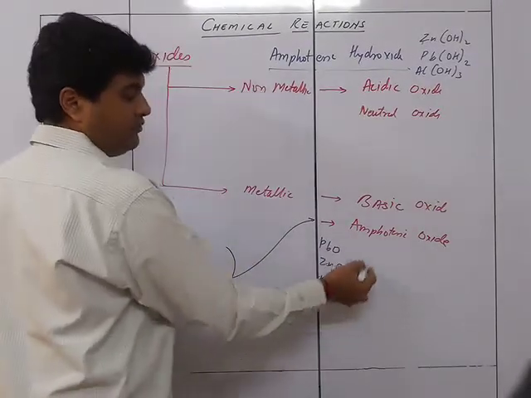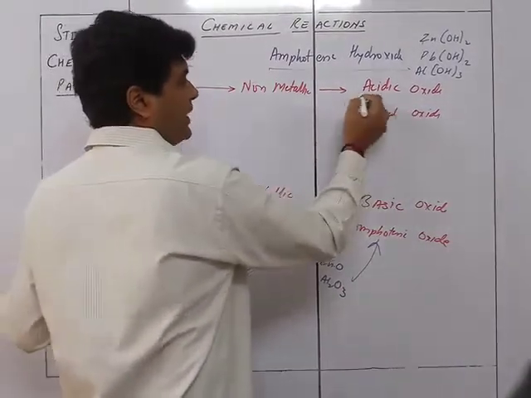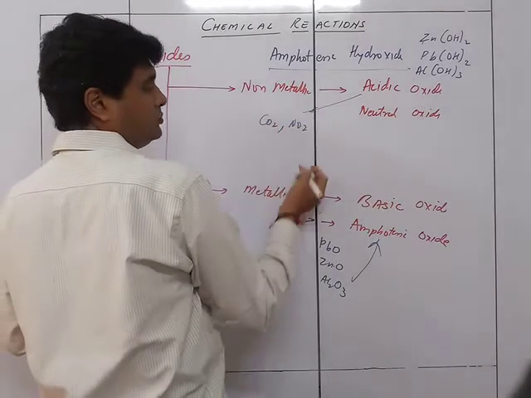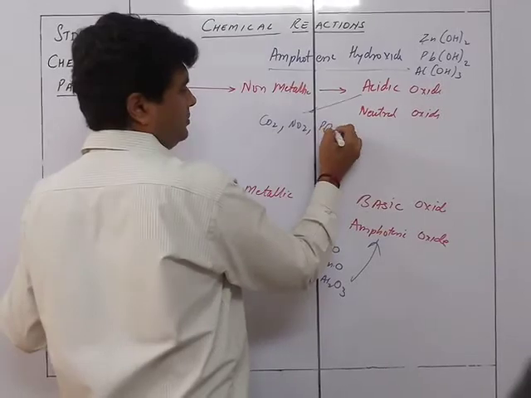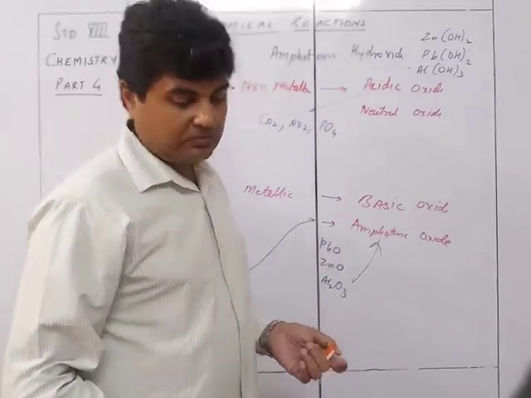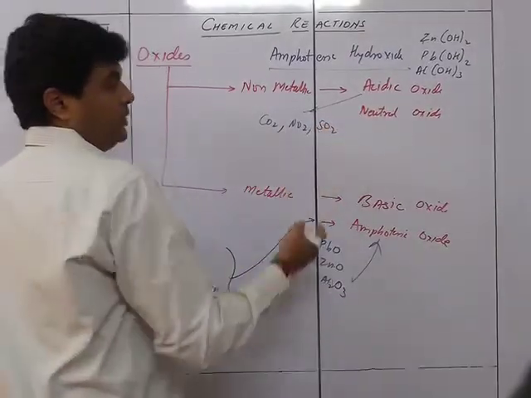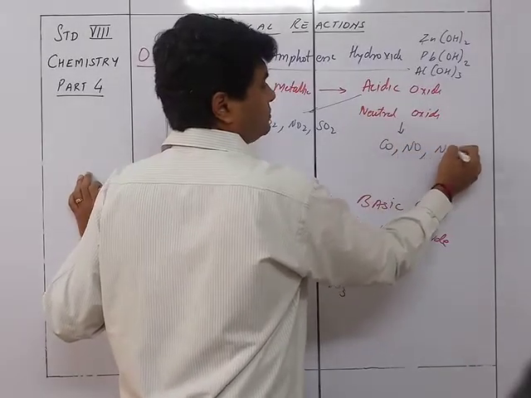These are amphoteric oxides. Acidic oxides will be the ones like CO2, NO2, SO2, let me take SO2, it will be easier. Neutral oxides will be CO, NO, N2O, that is neutral.